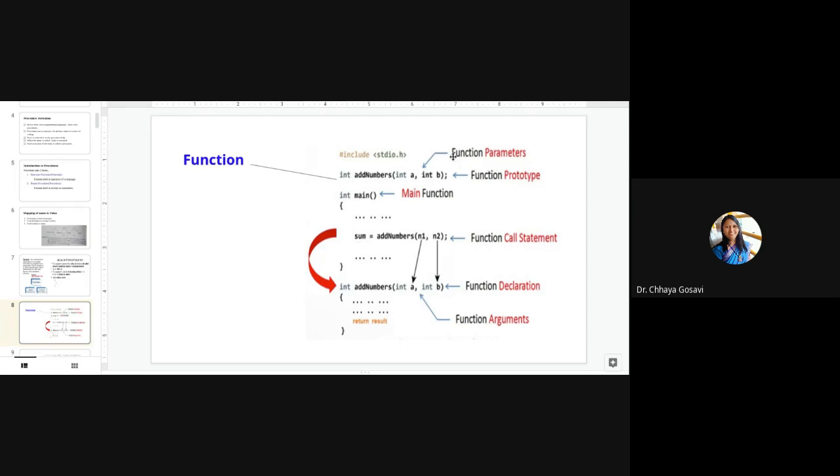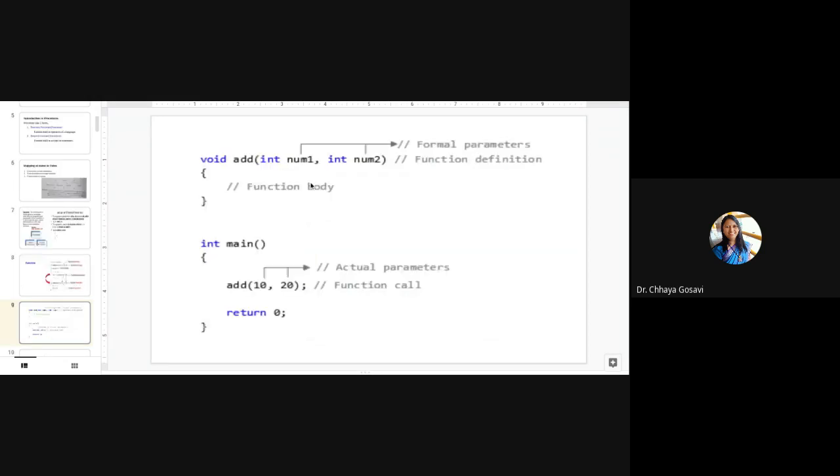So here what you have to remember is we have the function call and the function body or function declaration. These are formal parameters. These are actual parameters. And this is called the function prototype. This is clear, formal and actual parameters.